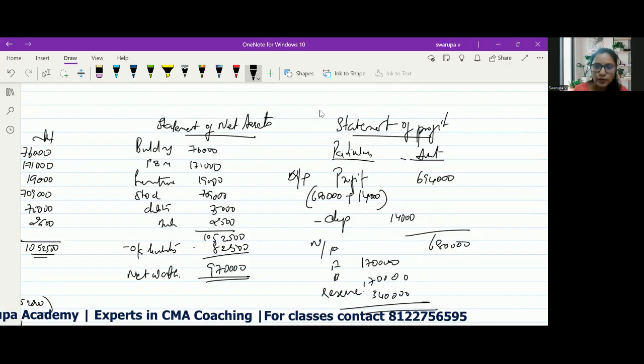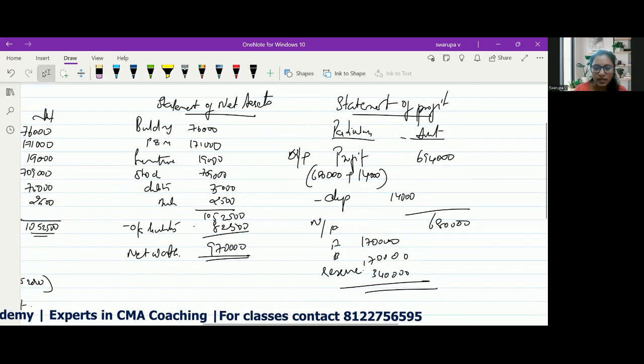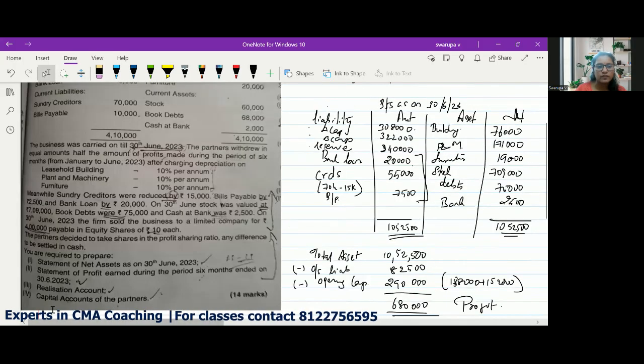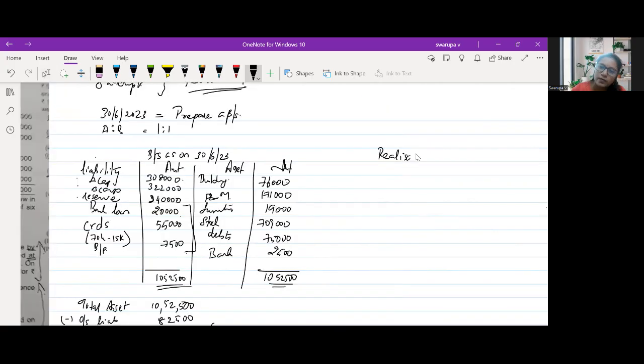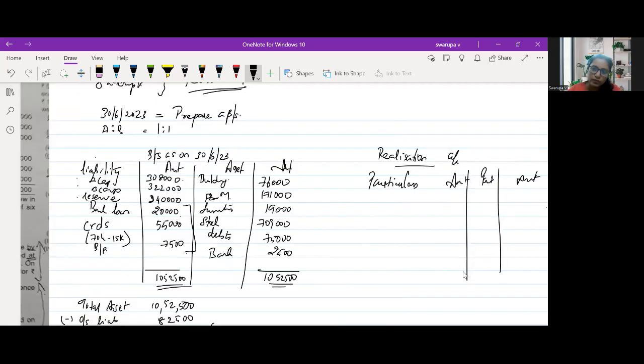Then we have to prepare a realization account and capital account. So realization account we have to prepare again based on the balance sheet. Okay. So we have all the assets on the debit side. Building 76,000.